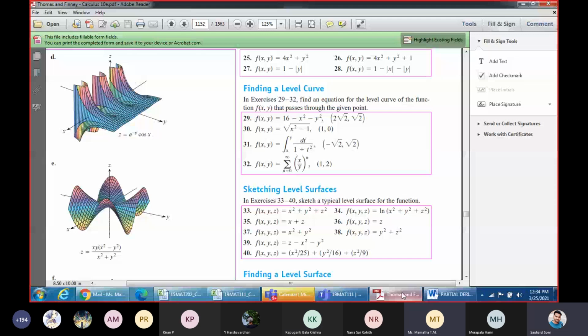Ma'am, if you substitute the limits, it is tan inverse of y minus tan inverse of x, correct? Yes, ma'am. Tan inverse of y minus tan inverse of x can be simplified as 2 tan inverse, using the formula, ma'am. 2 tan inverse of y minus x by 1 plus xy.